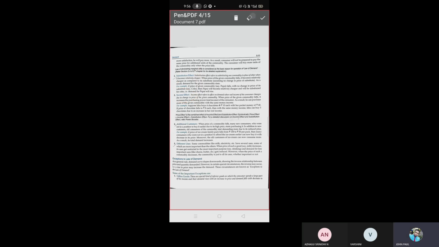The next one is additional customer. What do you mean by additional customer? Let us discuss. When the price of a commodity falls, many new consumers who were not in a position to buy earlier due to its high price start purchasing it. In addition to new customers, old customers of the commodity start demanding more due to reduced price. Yes or no?